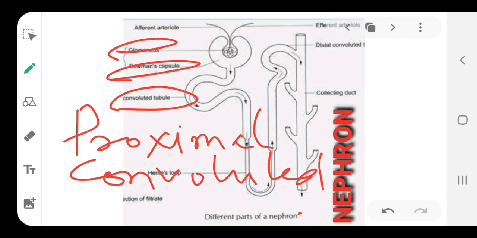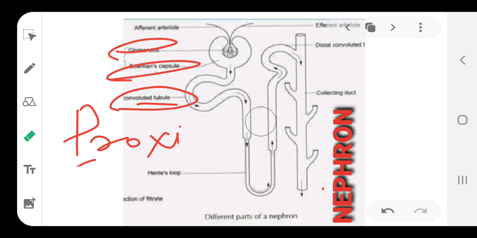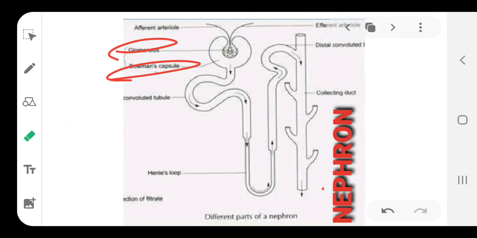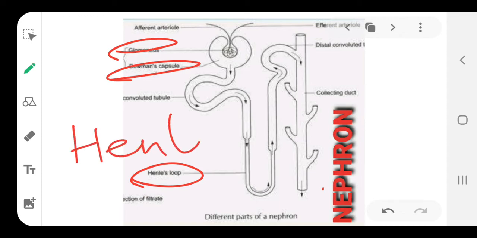This is the part I have just highlighted for you to understand better. After running through the proximal convoluted tubule, the fluid comes into the zone called the loop of Henle, or Henle's loop.